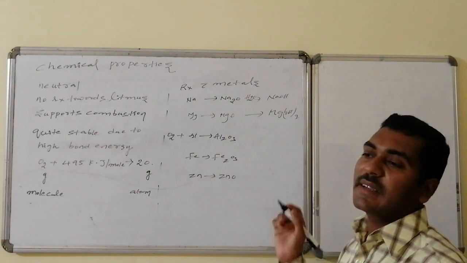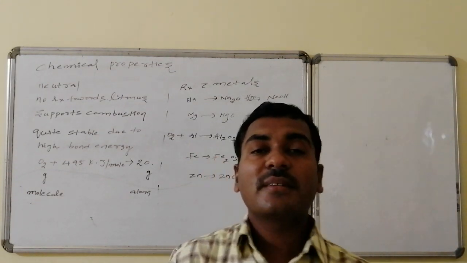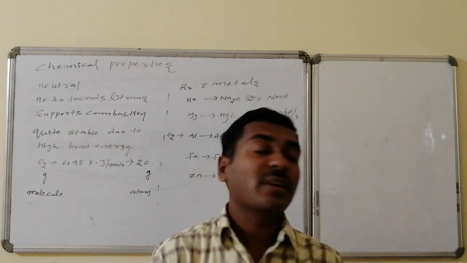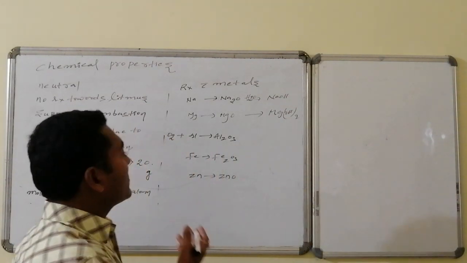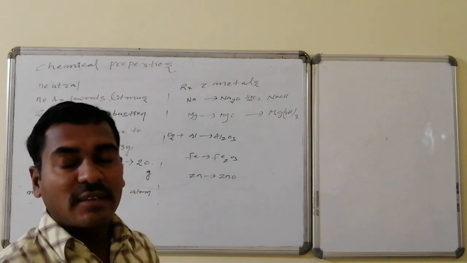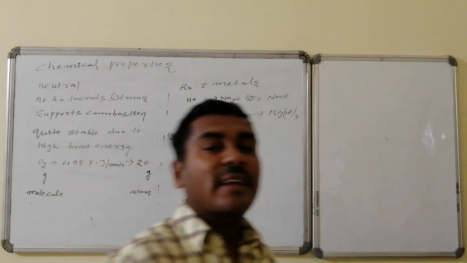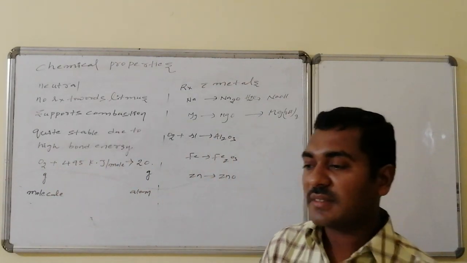Oxygen also readily combines with aluminium, iron, zinc, etc., but these are not possible under normal conditions. It requires higher temperature. On reaction with aluminium, it forms aluminium oxide. On reaction with iron, it forms ferric oxide. On reaction with zinc, it forms zinc oxide. Though these reactions are exothermic, they require higher temperature.